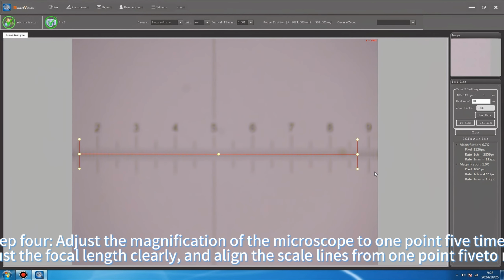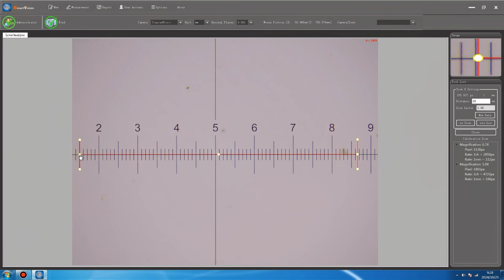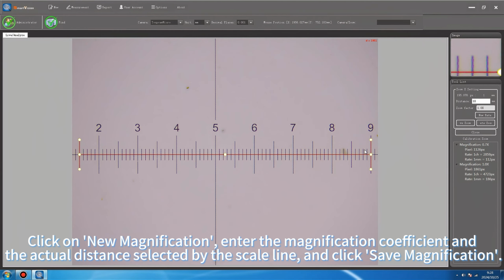Step 4. Adjust the magnification of the microscope to 1.5 times. Adjust the focal length clearly, and align the scale lines from 1.5 to 9. Click on New Magnification. Enter the magnification coefficient and the actual distance selected by the scale line, and click Save Magnification.